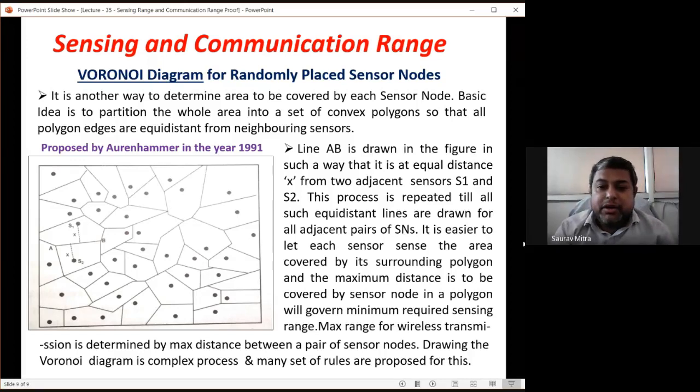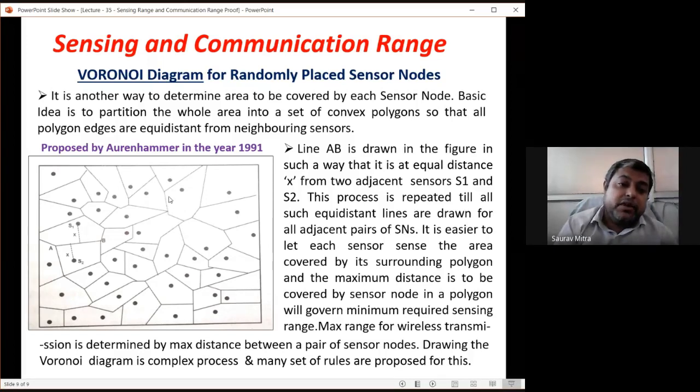It is very important. It is easier to let each sensor sense the area covered by its own surrounding polygon, and the maximum distance to be covered by a sensor node in a polygon will govern the minimum required sensing range, which is RS. Maximum range for wireless transmission is determined by the max distance between a pair of sensor nodes. You can check here, this pair is the biggest, having the biggest communication range.